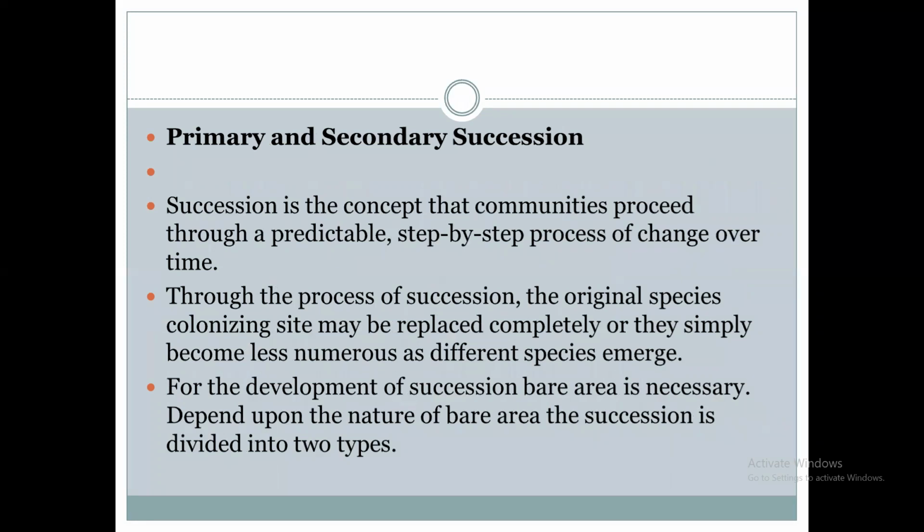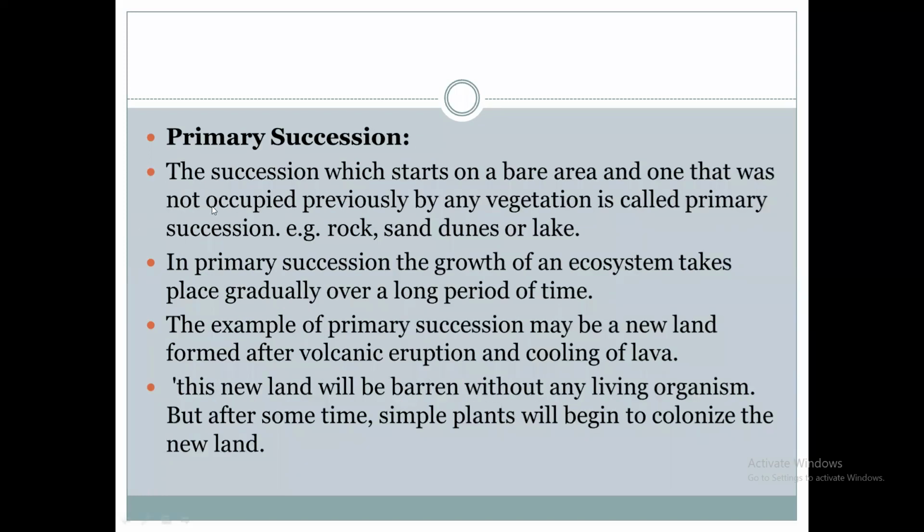In this primary succession, the old community is replaced by a new community. So it is divided into primary succession and secondary succession. In primary succession, what happens? The new plants will grow, new communities form. Primary succession.